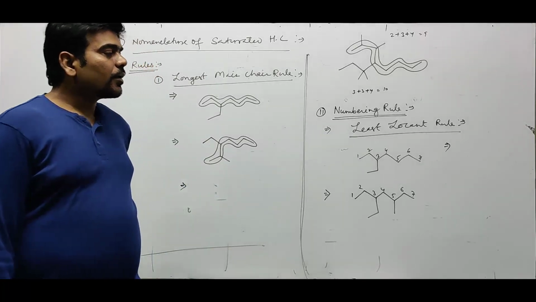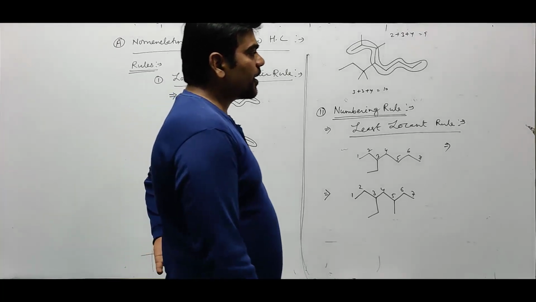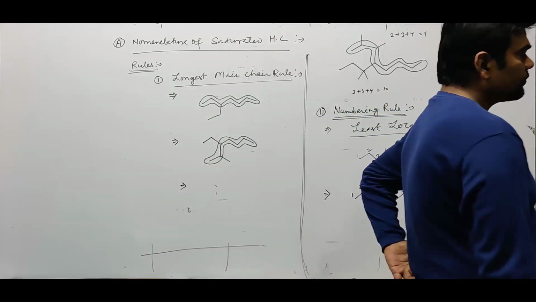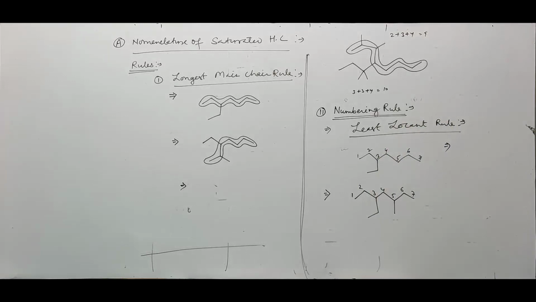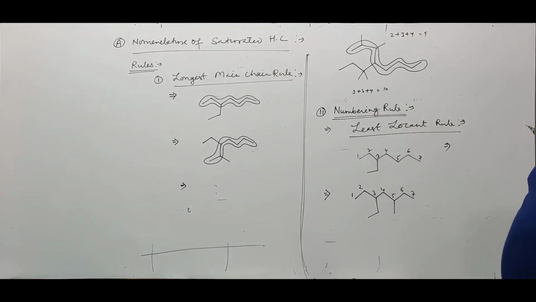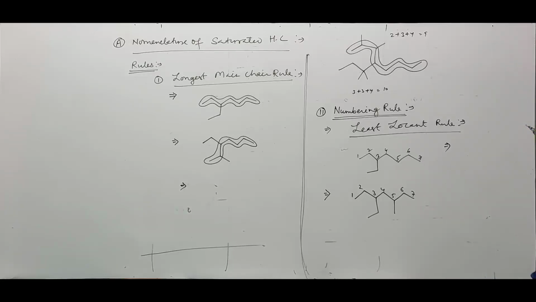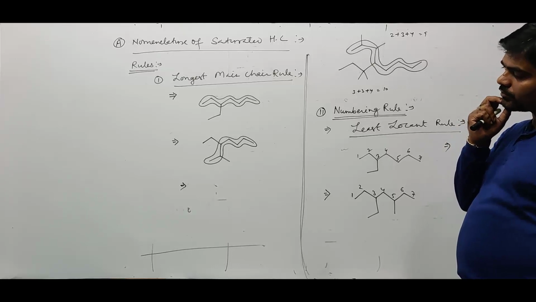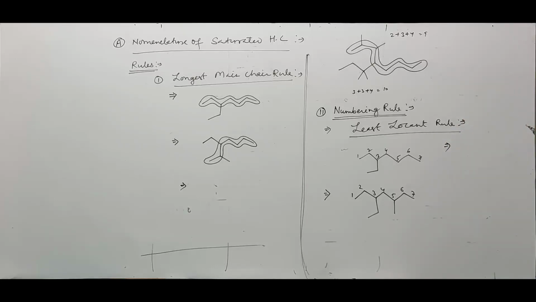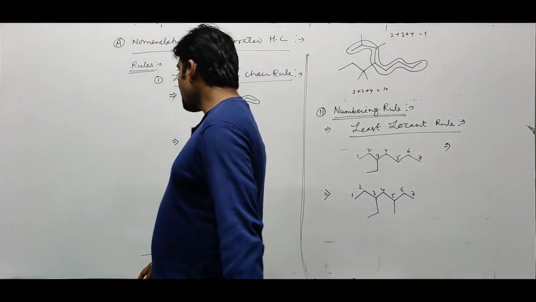Write down: if the same branch appears at the same position from either side of the main chain, then numbering must be given